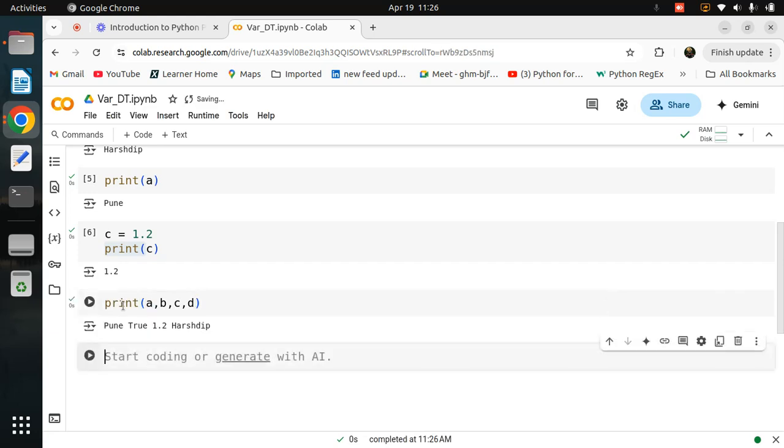Okay, you can get all the values: Pune, that is called A, True inside that B, C is equal to 1.2 and D is equal to Harshdeep. So this is just a simple thing. Now we know this is the string. Why? Because it's inside double quotes. This is True as a boolean. Why? Because T is a capital. 1.2 is a decimal. Why? Because it is a floating value. And Harshdeep is also again a string because it's in double quotes.